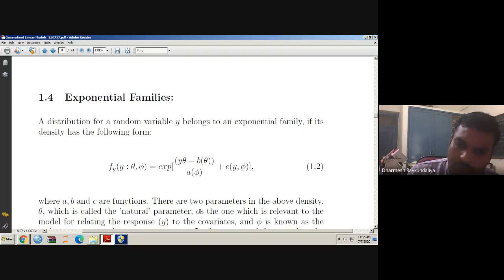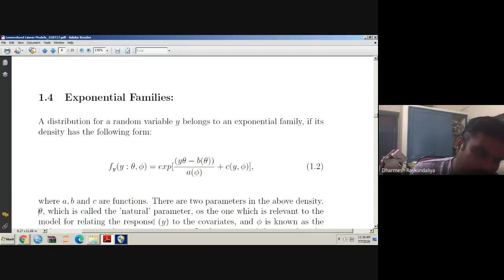There are two parameters in the above density, theta, which is called the natural parameter, is the one which is relevant to the model for relating response y to the covariates. So theta is the parameter responsible to model the expected value of y to the covariates.